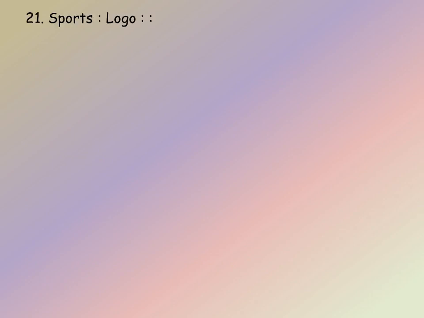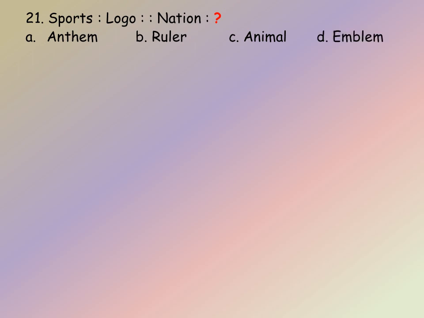Sports, logo, nation. We have to fill the blank with appropriate option. So the analogy followed here is second is used for the representation of the first. So the options given are A. Anthem, B. Ruler, C. Animal, and D. Emblem. So logo is used to represent the sports. In the same way, emblem is used to represent the nation. So the answer is D. Emblem.